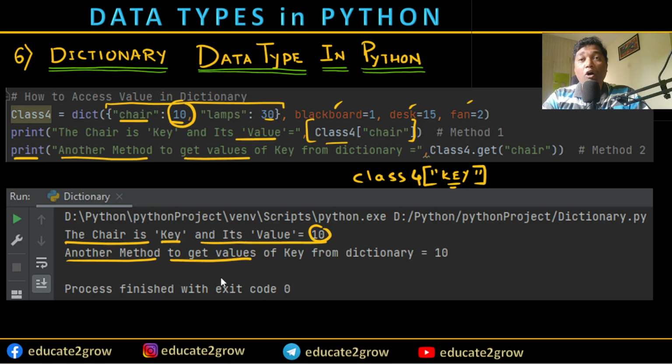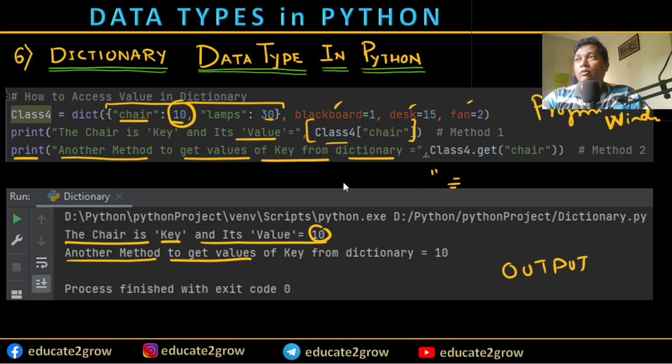This is the output window, what you see right now. This is the output. This is a programming window. See, this is another method to get the values of a key from the dictionary of class 4. Let me remove this one so that there is more clarity.